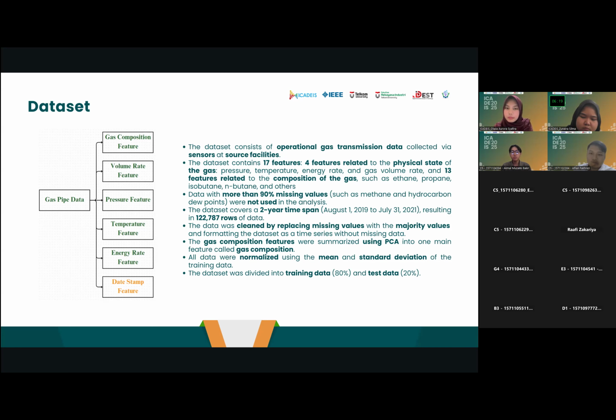Data with relatively few missing values, less than 5% of the total, is filled with the majority value of the feature. After that, the dataset is normalized so that training is applied on the same scale. Especially for features containing gas composition, PCA is applied to reduce all these features into one complete feature.